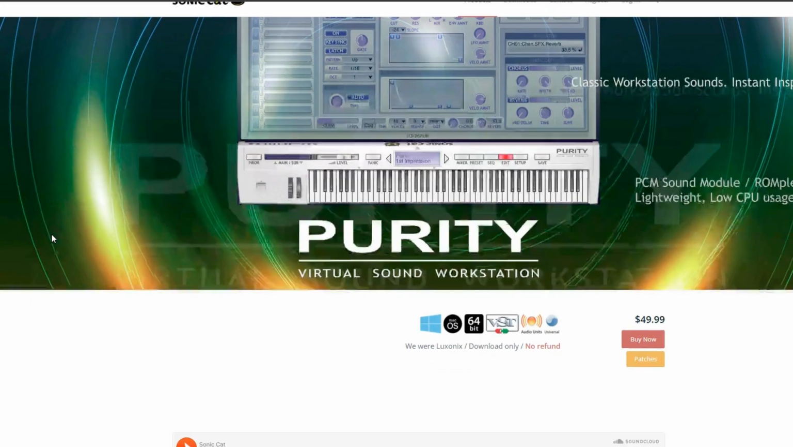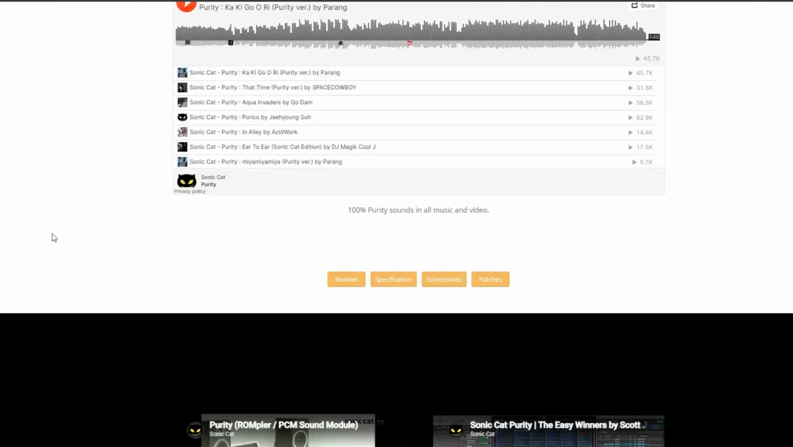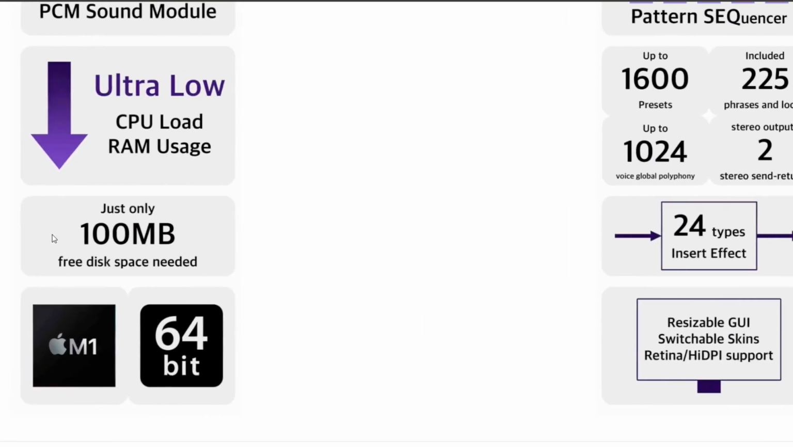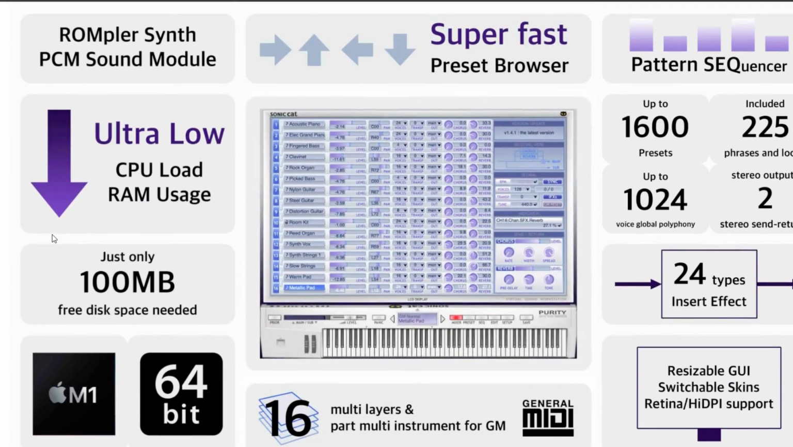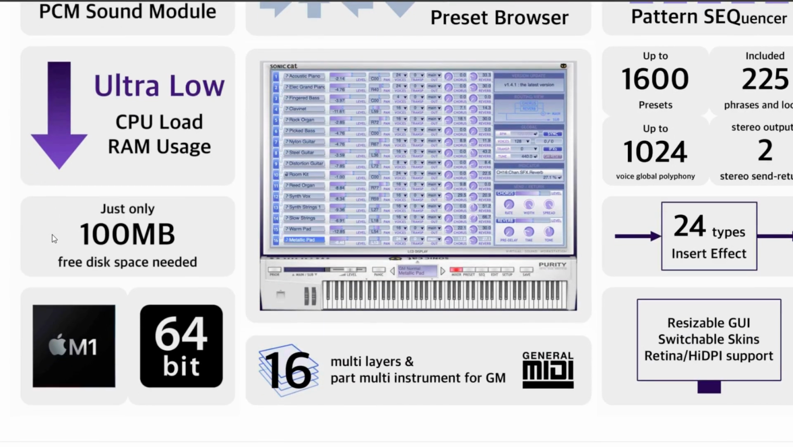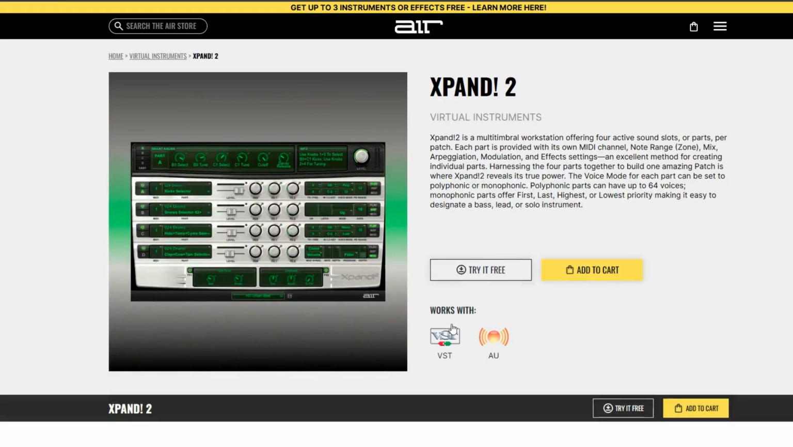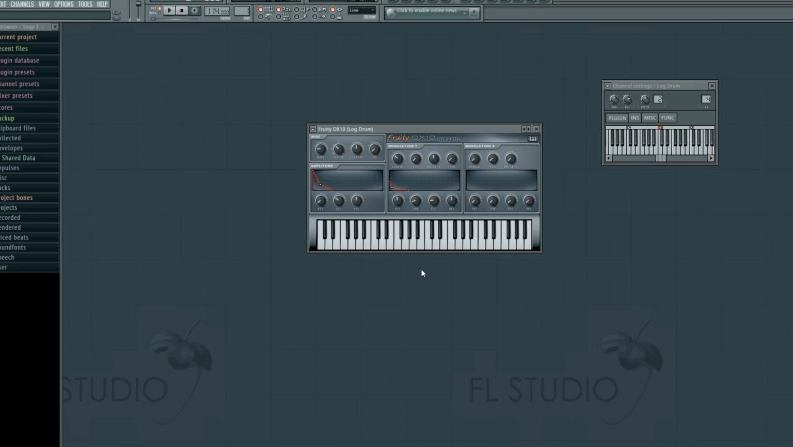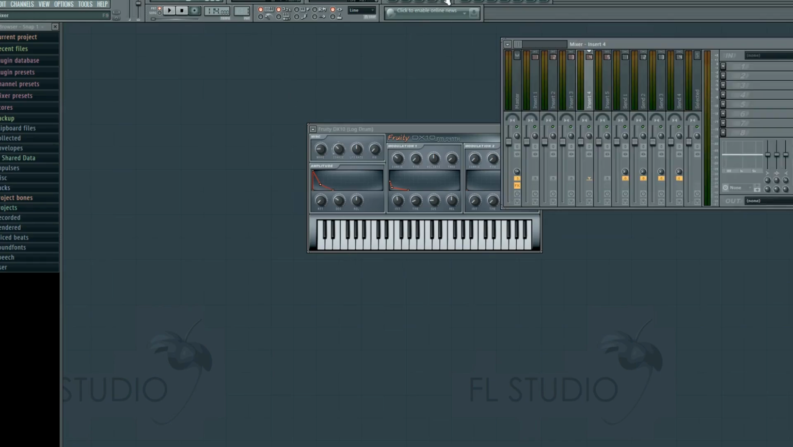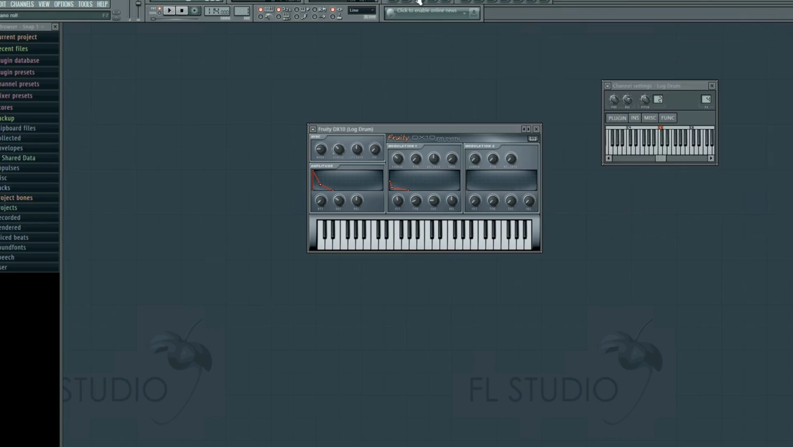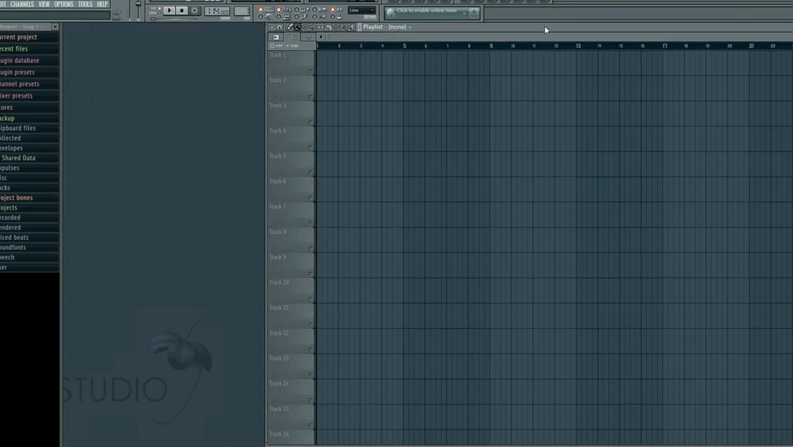Some noteworthy third-party software these pioneering producers made use of would include Purity, a rompler with many lush keyboard sounds, known to be easy on the CPU. Xpand 2 was another lightweight instrument VST with a huge number of organic presets. But for the most part though, you could make complete songs with only the synths and effects provided in FL Studio. Of course, achieving such a rich sound with a limited set of tools was nothing short of brilliant.